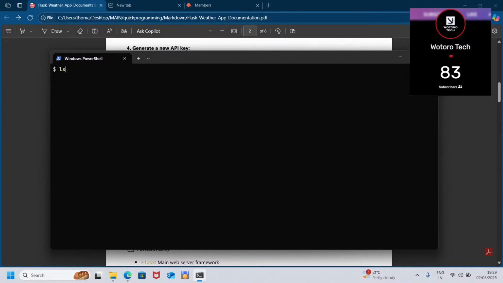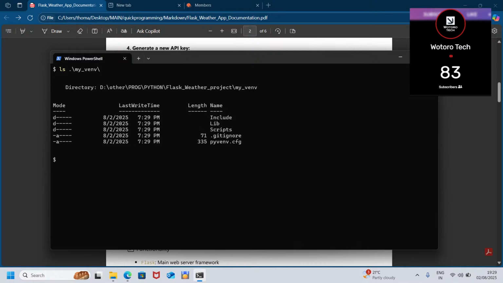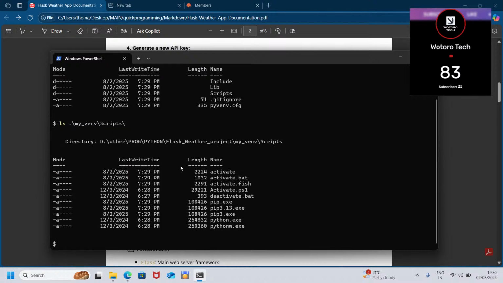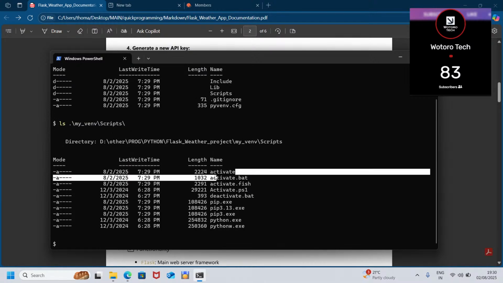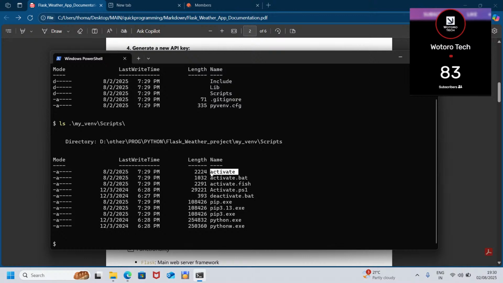Inside the name of the virtual environment, there is a folder called scripts. When we go inside there, we look inside the folder called scripts, then we find something called activate. That is the key for us to activate our virtual environment.